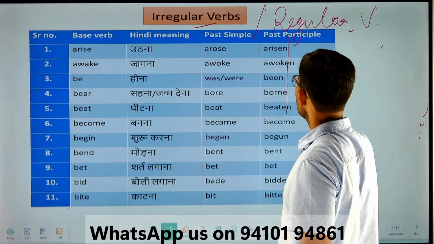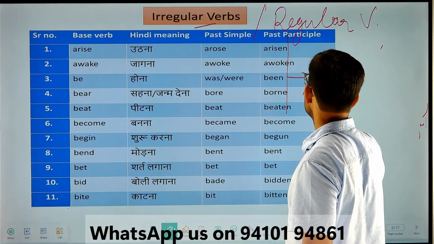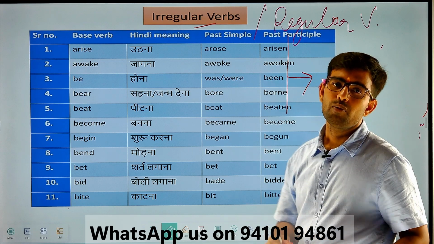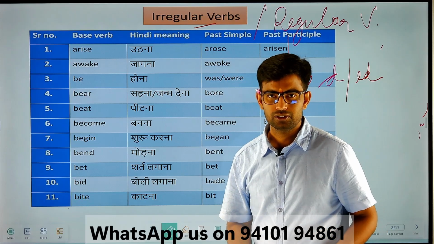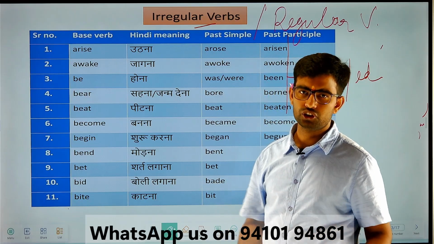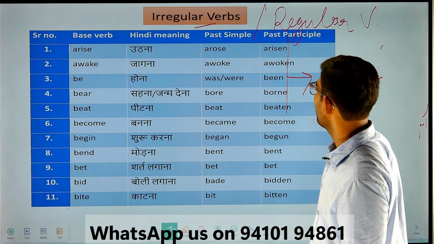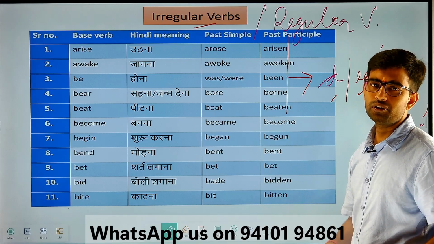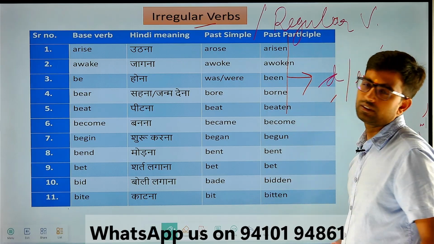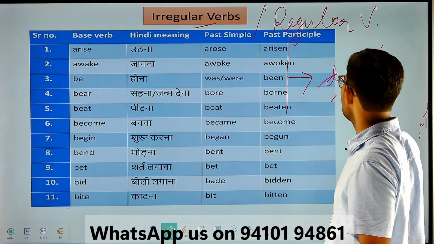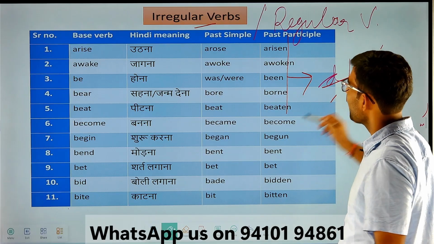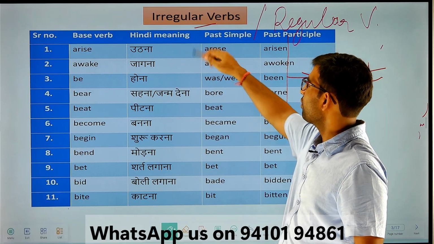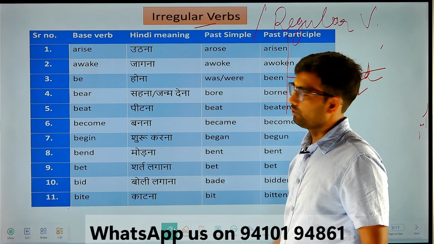Regular verbs are the verbs which end with d or ed formats. For example, play, played, played; watch, watched, watched. Such verbs which end with d and ed formats are called regular verbs, and the rest of the verbs which don't follow this pattern of d and ed are called irregular verbs. This time we are going to focus on irregular verbs.